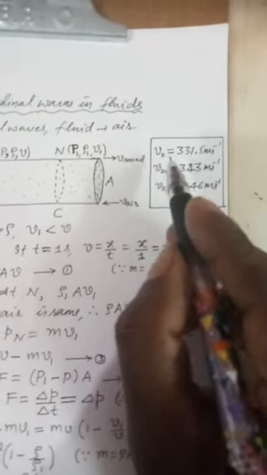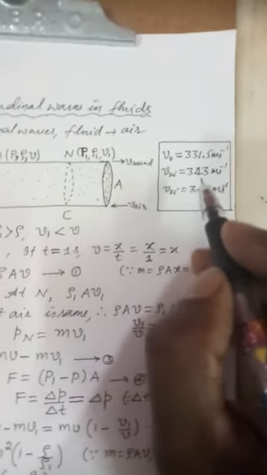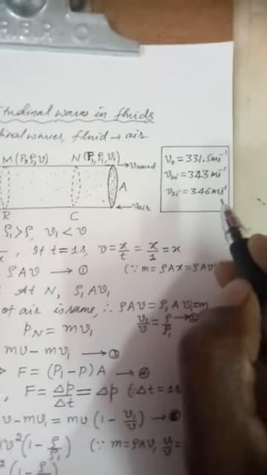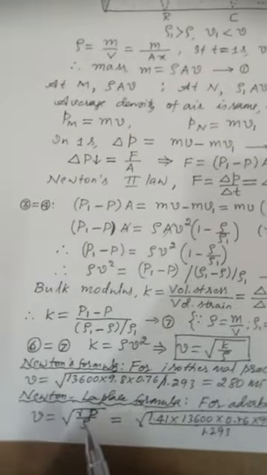We can see the values observed. At 0 degrees Celsius, 331.5 meter per second. At 20 degrees Celsius, 343 meter per second. At 25 degrees Celsius, 346 meter per second. Therefore, the expression for speed of longitudinal waves in fluids is the Newton-Laplace formula.